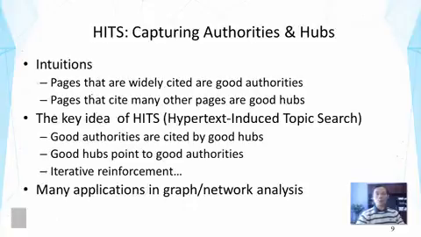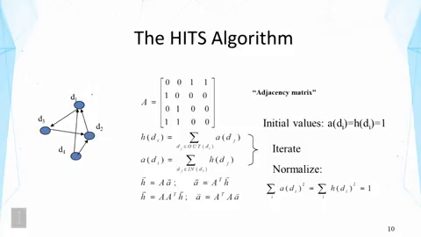And this algorithm is also general. It can have many applications in graph and network analysis. So just briefly, here's how it works. We first also construct a matrix, but this time we're going to construct the adjacency matrix. We're not going to normalize the values. So if there's a link, there's a 1. If there's no link, that's 0. Right? Again, it's the same graph.